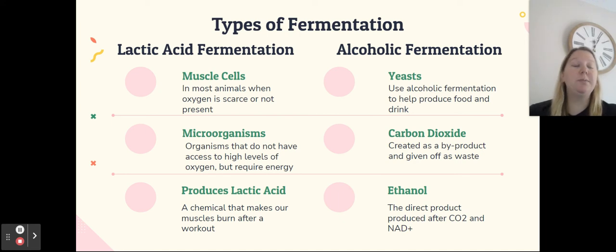Alcoholic fermentation is performed mostly in yeasts. They use alcoholic fermentation to help produce food and drink. Carbon dioxide is a byproduct of alcoholic fermentation. This is what allows the dough of bread and pizza to rise. It's also what gives certain drinks carbonation. And its direct production is ethanol.